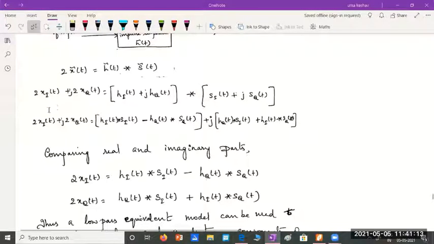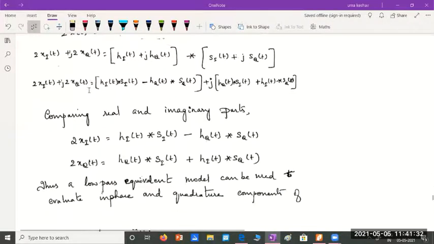So here I can write the complex representation of each of these signals. X tilde of t in complex form can be written as xi of t plus j xq of t. Remember, both xi and xq are real valued low pass signals. Since I have 2 times x tilde of t, I should have 2 times xi of t plus 2j times xq of t.